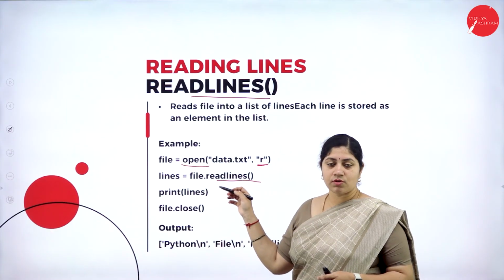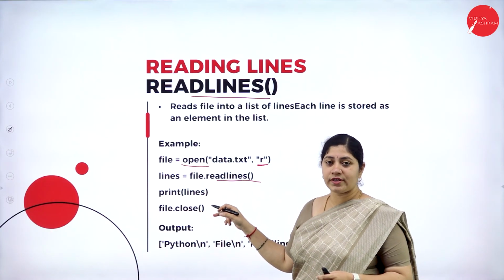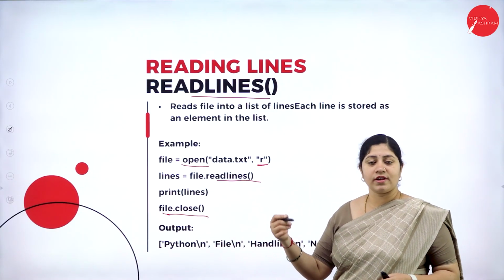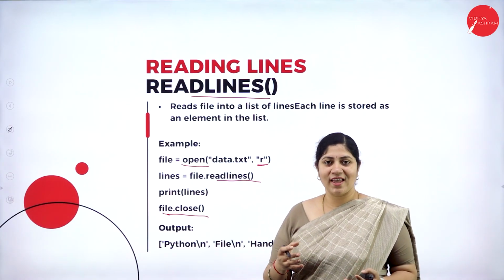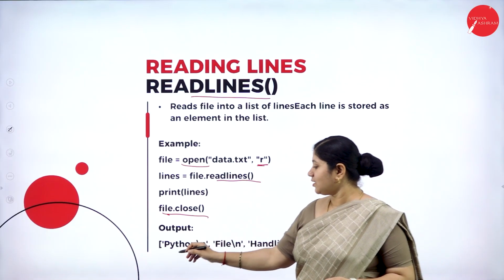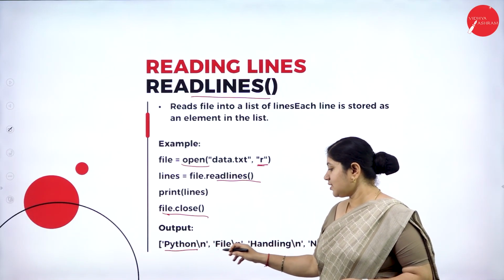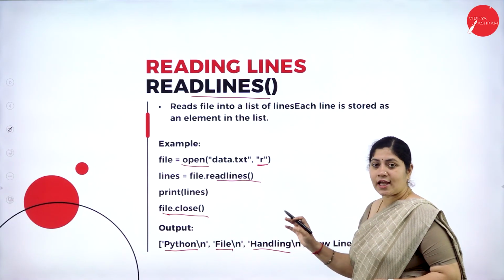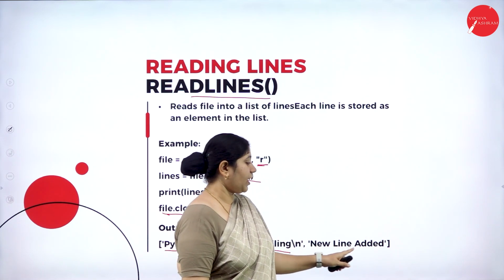So this is the function or the keyword that we are considering. Next, we are dealing with printing those lines. Okay, print lines, and at last we are writing a close statement. All right, at the output, can you expect what it is? Yes, each element is stored. You can see here first Python \n, the next element file \n, the next element handling \n, and the next line that we have appended is new line added.